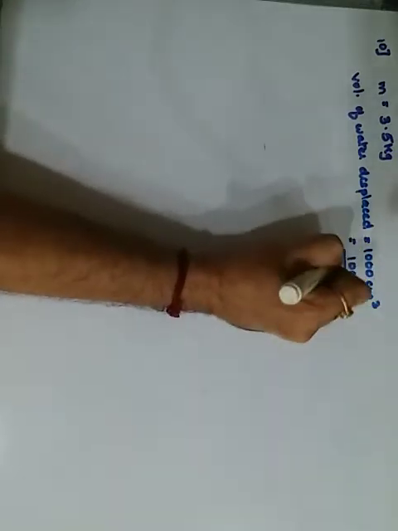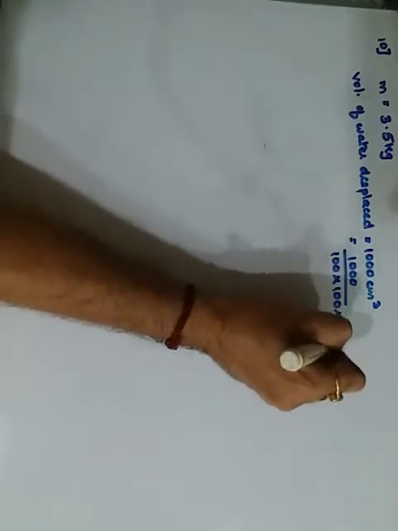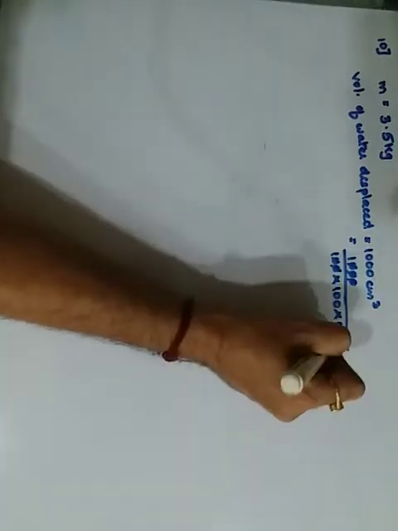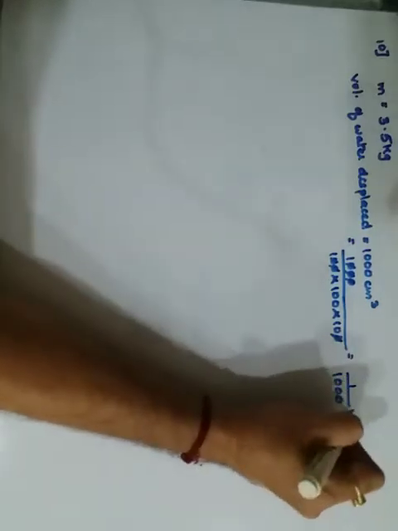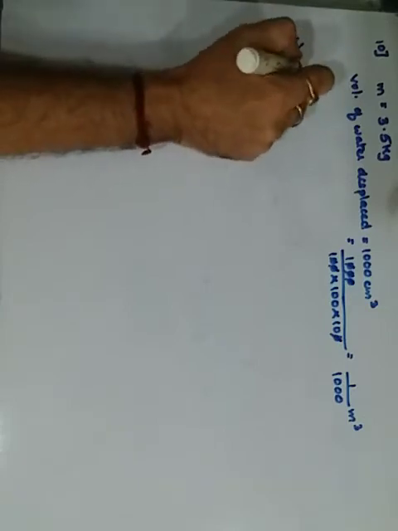1000 upon 100, second 100 and third 100. Okay, comes out to be 1 2 3, 1 2 3, becomes 1 upon 1000. Let it be meter cube. Keep it as it is. बाद में solve करेंगे इसको. Getting it? Are you able to? Okay. Then in this they have given it is fully immersed inside it. Calculate the volume of the body. Volume of the body. The first part, volume of the body.